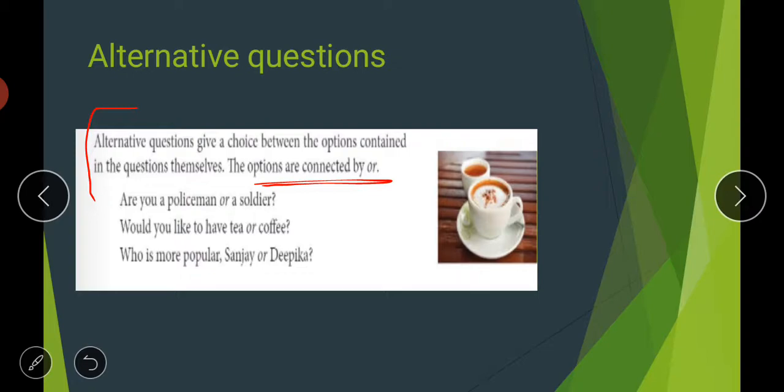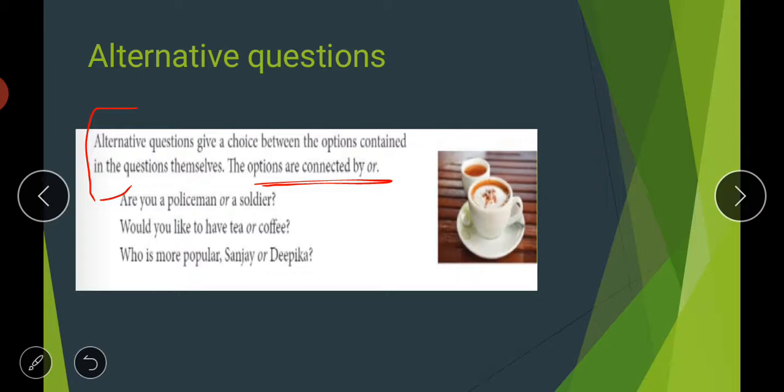First one is: are you a policeman or a soldier? For example, a very commonly asked question is: are you a student of 5th class or 6th? We are giving options to that person and that person can choose any one of those options. Then: would you like to have tea or coffee? This is again a commonly asked question. Then: who is more popular, Sanjay or Deepika?